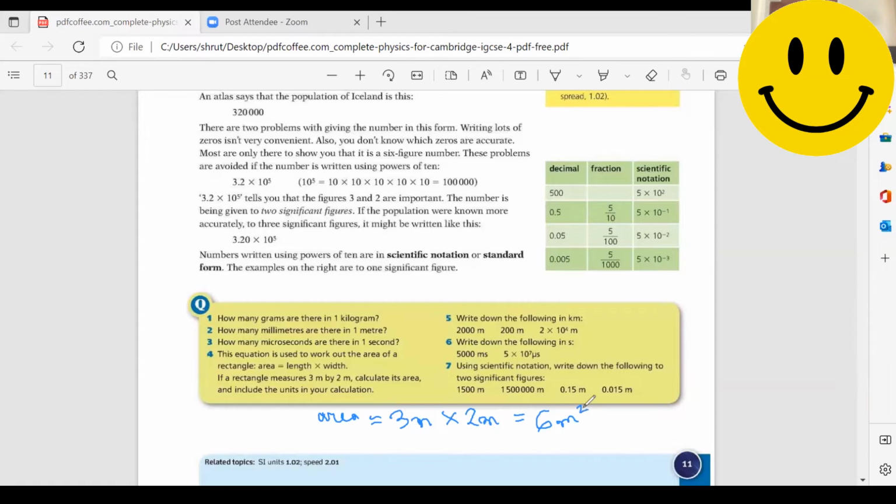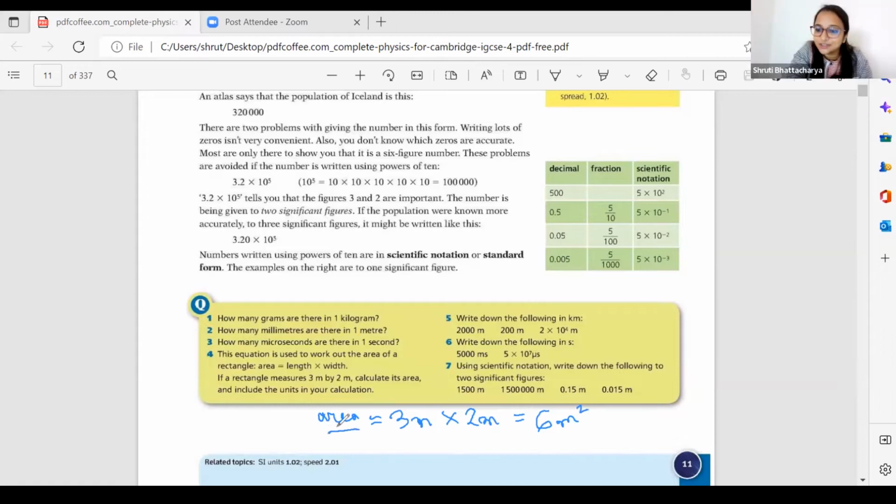So you see here, what did we get? That area is also a physical quantity, right? We could measure that. So it has a number as well as a unit. So units are different for different physical quantities. For giving this idea only, I just wanted to do this numerical. I hope it's clear. Okay, now we'll go back to the slides again.